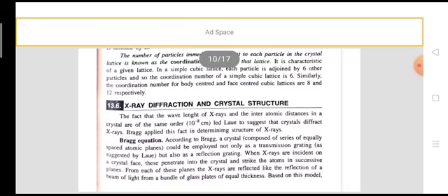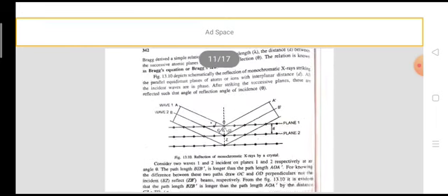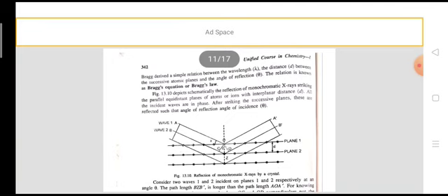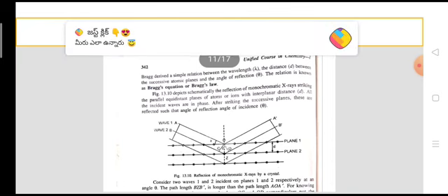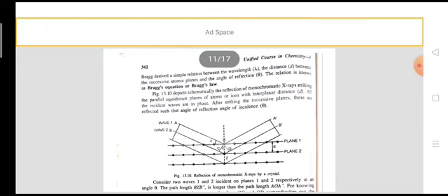From each of these planes, the X-rays are reflected like the reflection of a beam of light from a bundle of glass plates of equal thickness. Based on this model, Bragg derived a simple relation between the wavelength, the distance between the successive atomic planes, and the angle of reflection. This relation is known as Bragg's equation or Bragg's law.